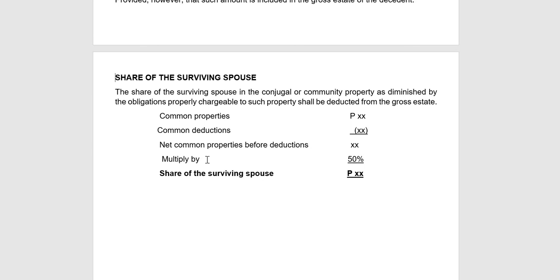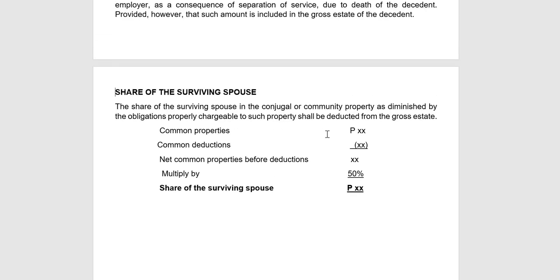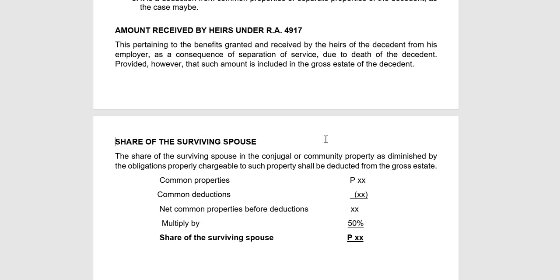So, the common properties are part of the conjugal property, less common deductions. You have the net common properties after deductions, times 50% or divide by 2, to get the share of the surviving spouse. Okay, so that ends the deduction part.